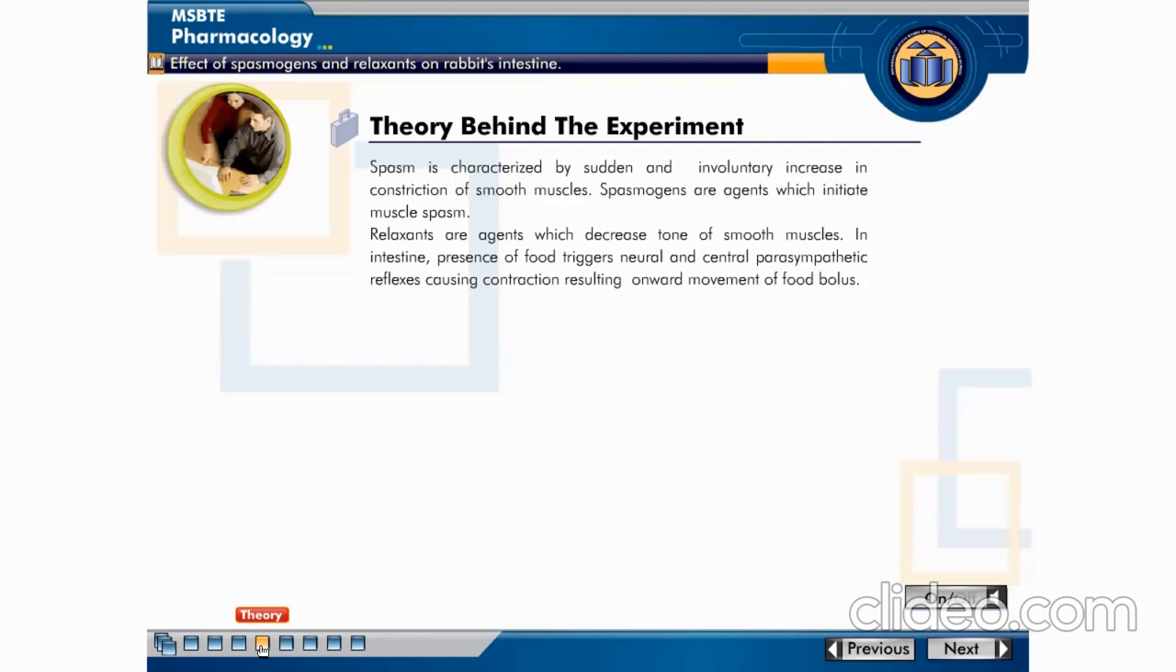Then relaxant means the drug which relieves the spasm of smooth muscle, means they produce relaxation and they relieve the spasm. Spasm is characterized by sudden involuntary increase in constriction. Relaxant agents relieve the involuntary increase in constriction of smooth muscle by producing relaxation. Relaxant produces relaxation. So another term for relaxant is antispasmodic or spasmolytic.